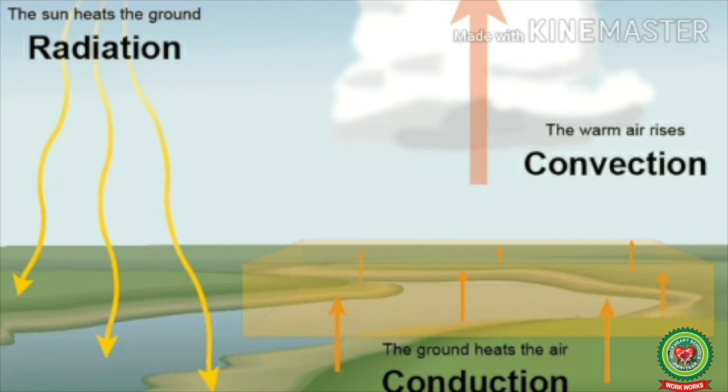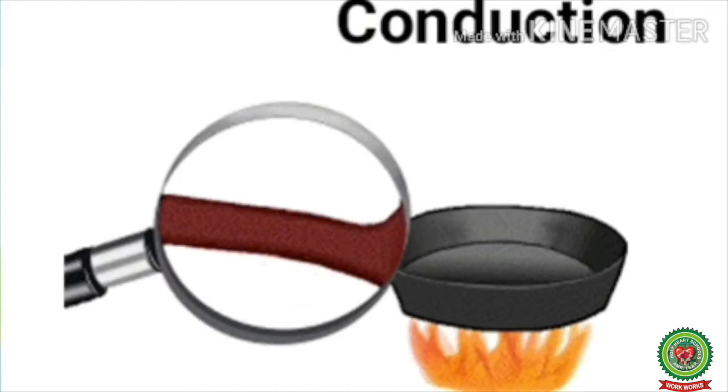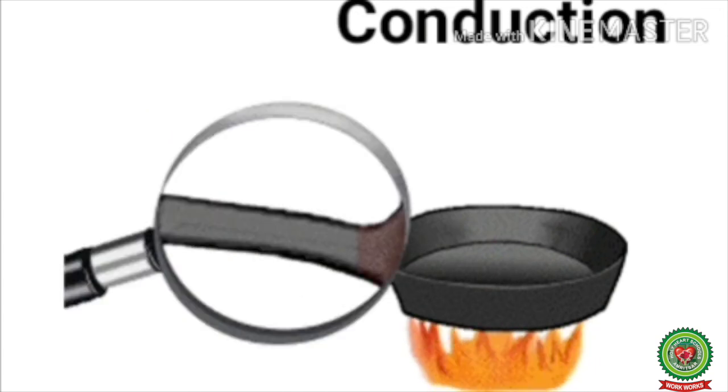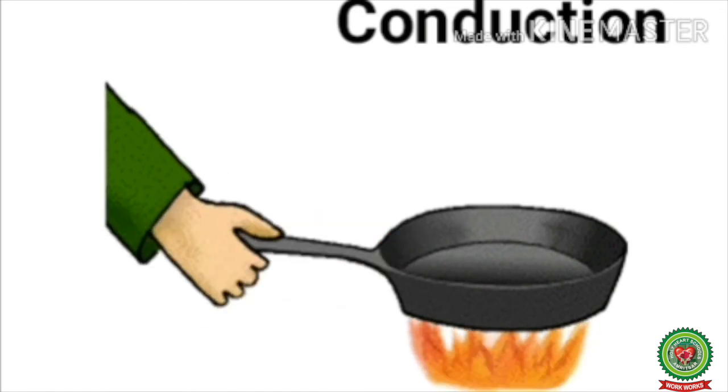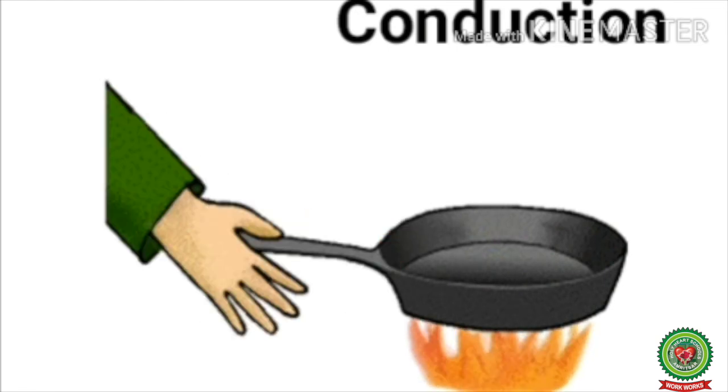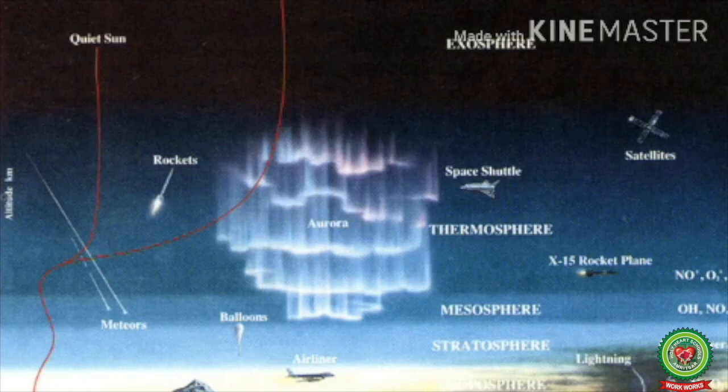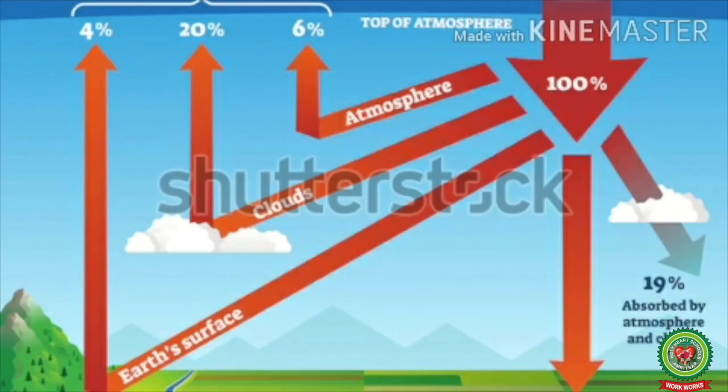So let's start with conduction. Transfer of heat through matter by molecular activity is known as conduction. When two bodies of unequal temperature are in contact with each other, there is a flow of energy from the warmer to the cooler body. This transfer of heat continues until both the bodies attain the same temperature. Air is a poor conductor of heat, and only the lower layers of the atmosphere are heated by conduction as a result of direct contact with the Earth's surface. As a whole, conduction is least significant in heating the atmosphere.